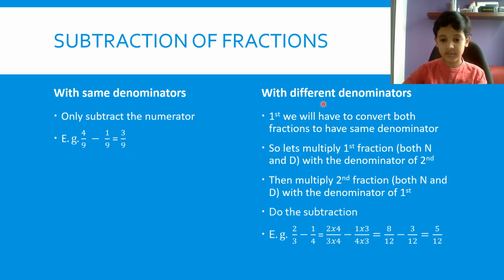Let's see how to subtract fractions with different denominators. First, we will have to convert both fractions to have the same denominator. So, we have to solve 2/3 minus 1/4. We have to multiply 2/3 with 4, that is the denominator of the second fraction. That is 2 multiplied by 4 over 3 multiplied by 4, minus, we have to multiply 1/4 with 3, that is 1 multiplied by 3 over 4 multiplied by 3, which equals 8/12 minus 3/12, which equals 5/12.